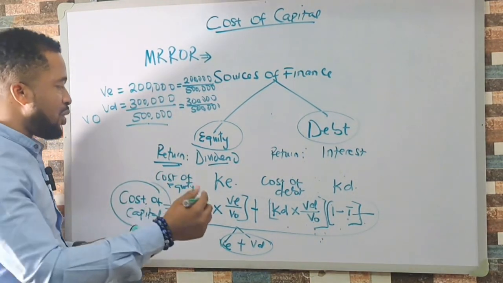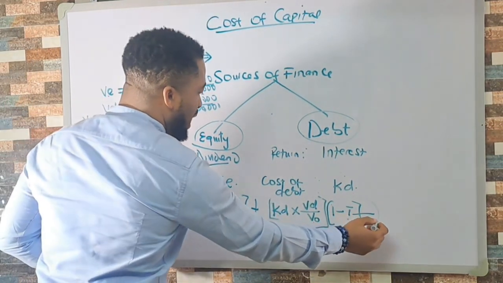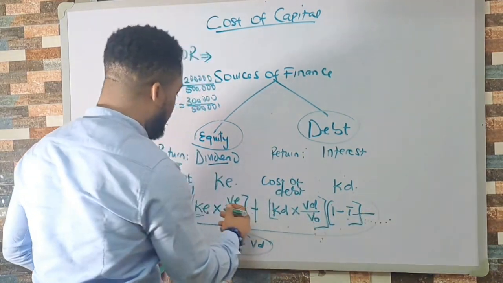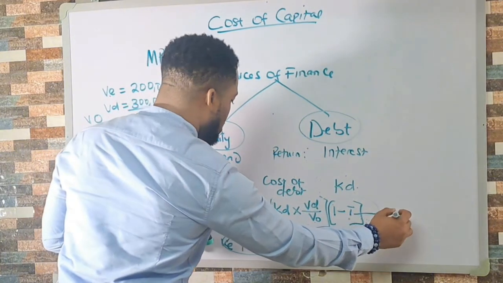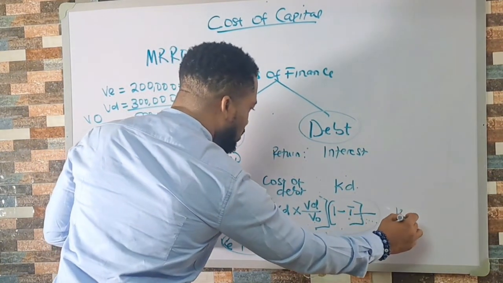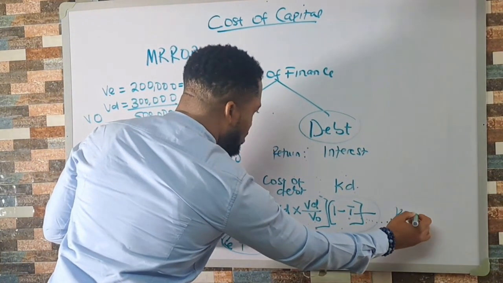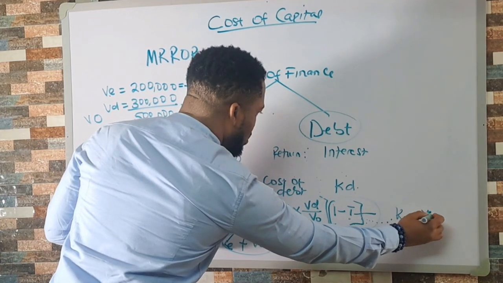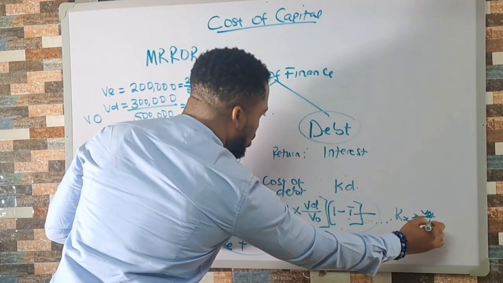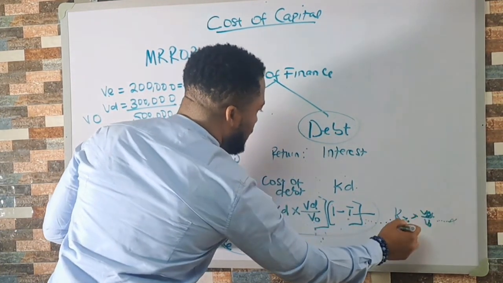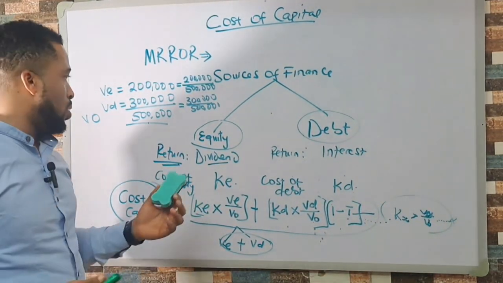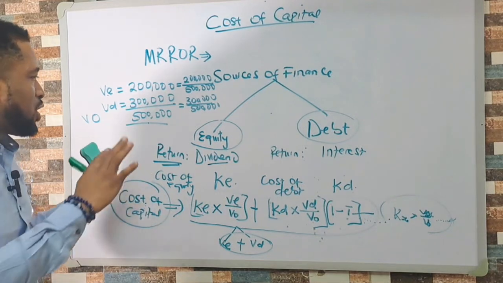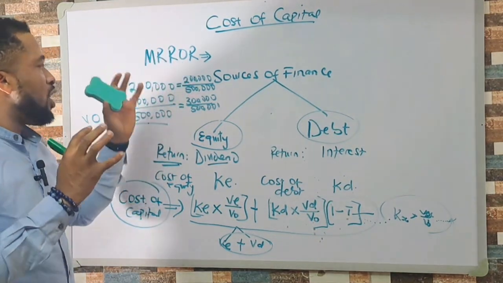All right, remember that, like I said, there are other types of debt and other types of equity. That means this formula can extend to as much as cost of X multiplied by value of X over VO, like that to infinity, depending on how many sources of finance you're looking at. So basically, that is the overview of the cost of capital.